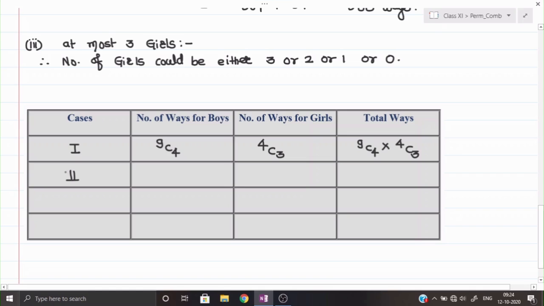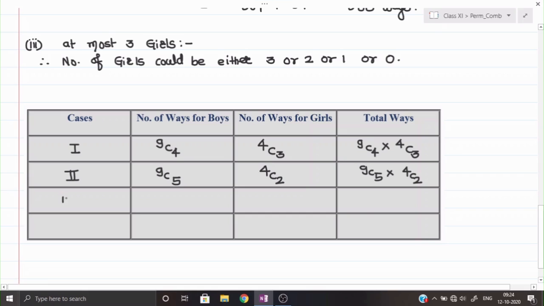Second one. Now if I say the number of girls is 2, so out of the 4 girls, I am selecting 2 girls. In that case, the number of boys will increase. Out of the 9, I will select 5 boys. And in that case, the combination will be 9C5 into 4C2.